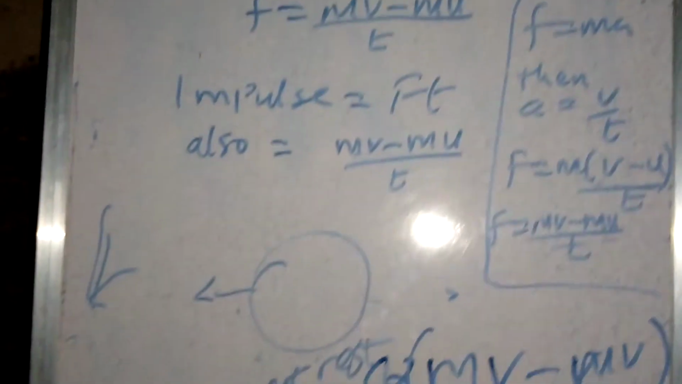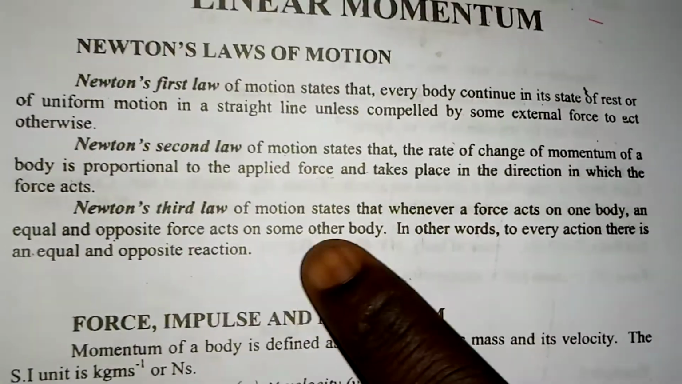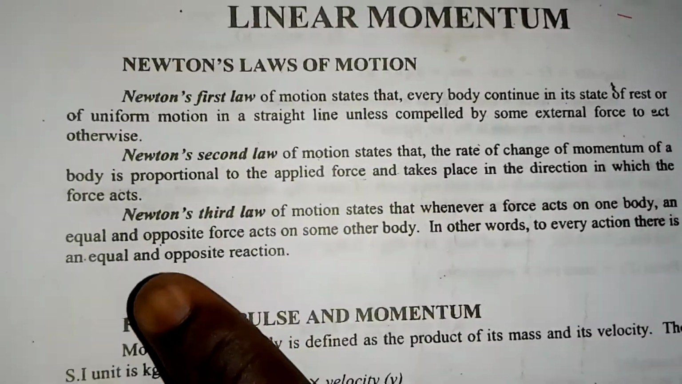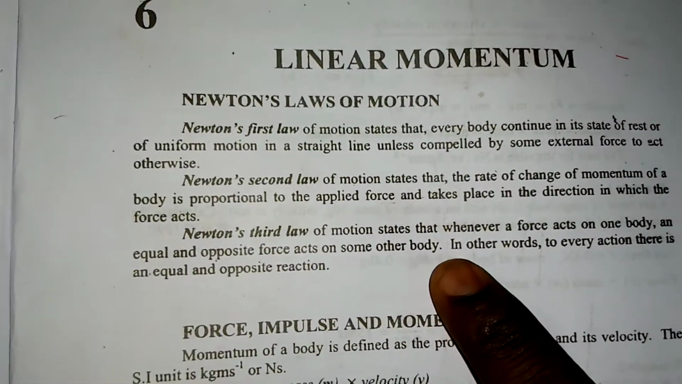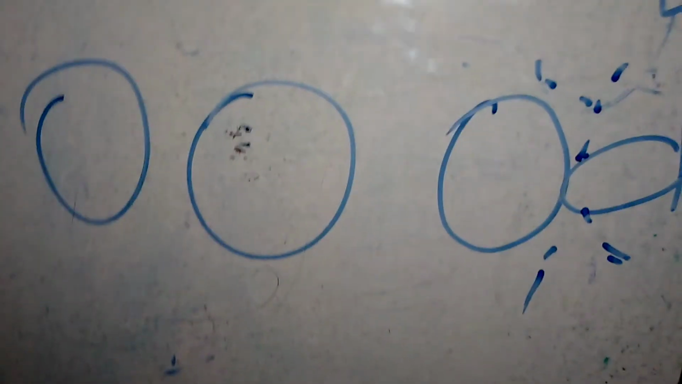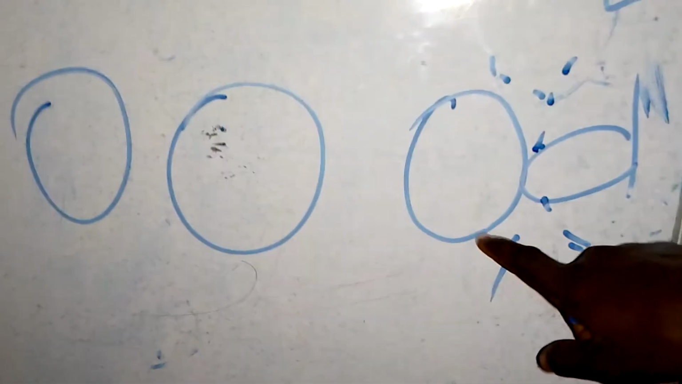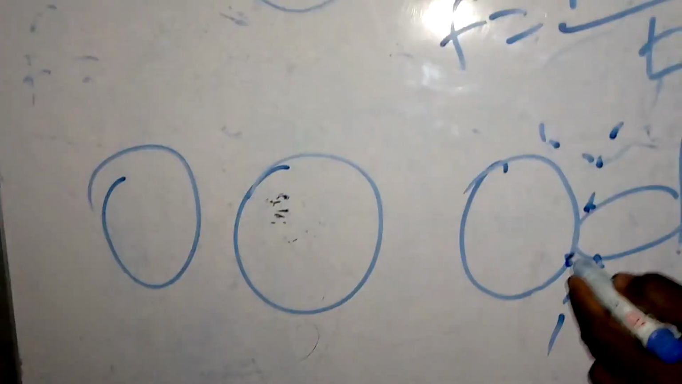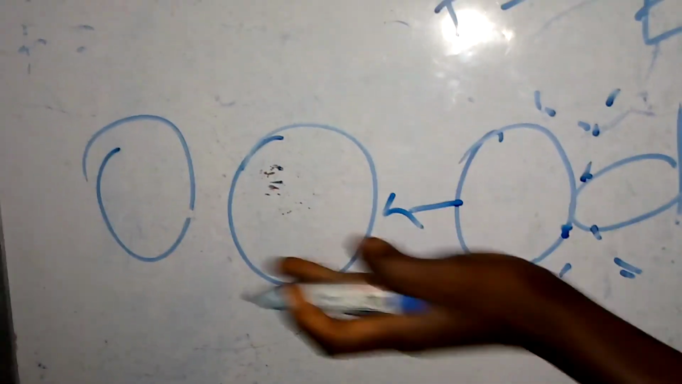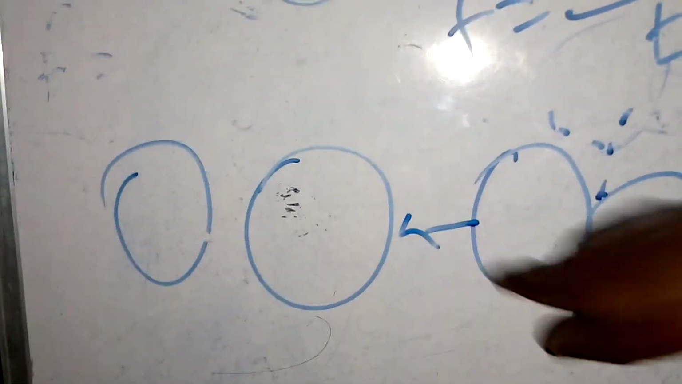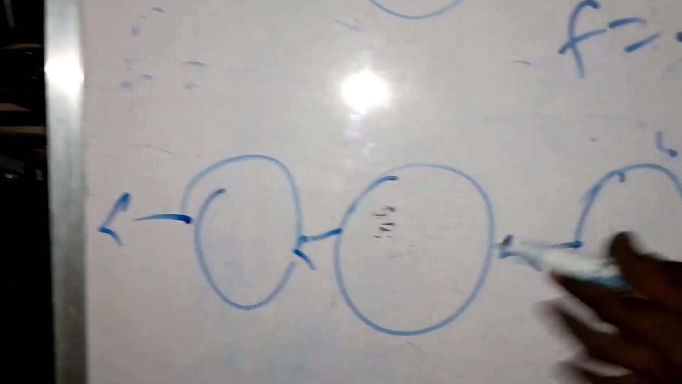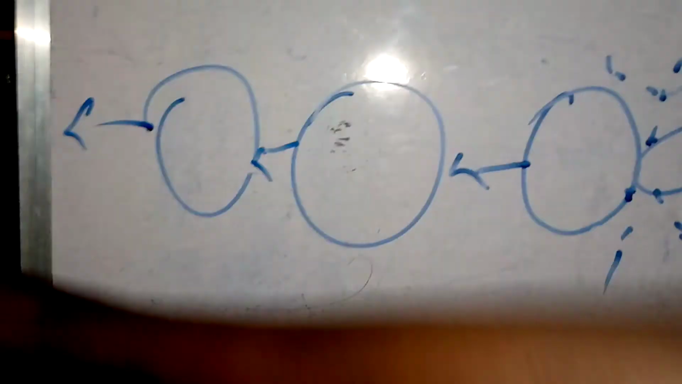So let's move to the third law. The third law states that whenever a force acts on one body, an equal and opposite force acts on some other body. Let's explain that. When a force acts on this body, the force being acted on this body will be the force acting on this and moving in the opposite direction, towards this side. So the same force and an opposite force.